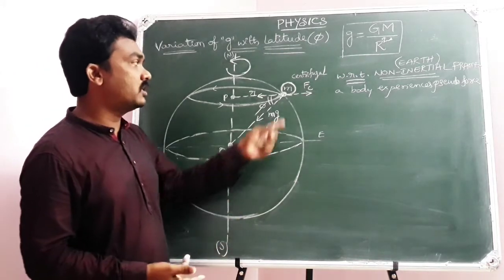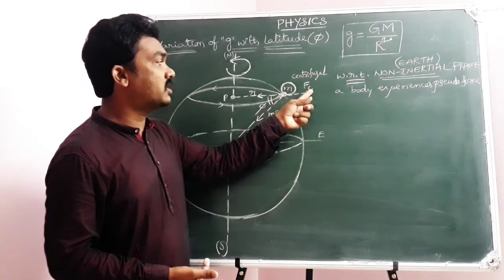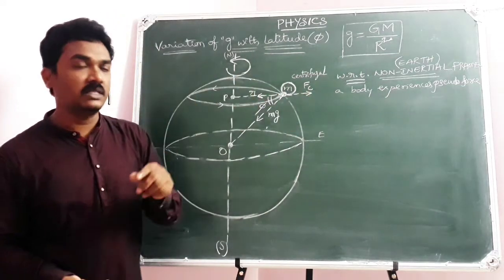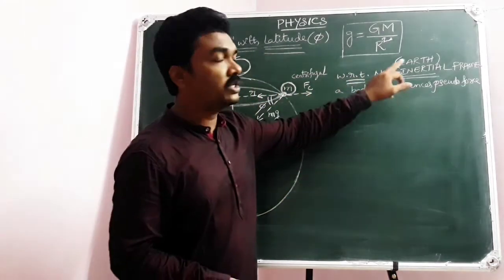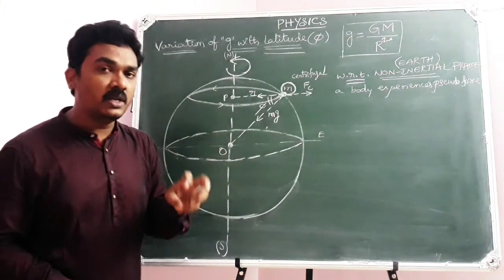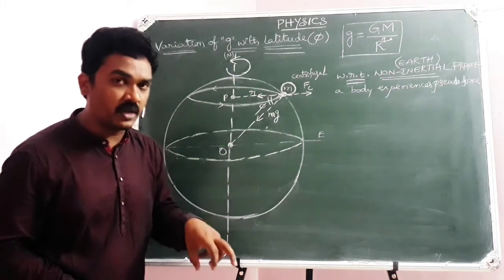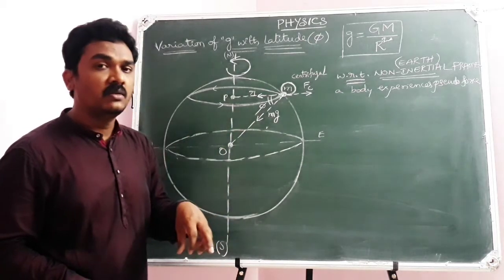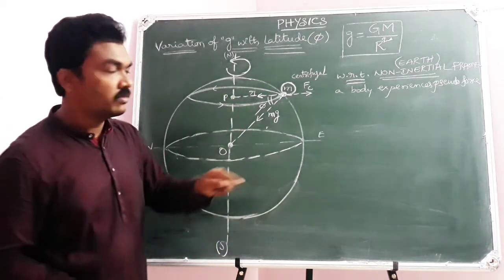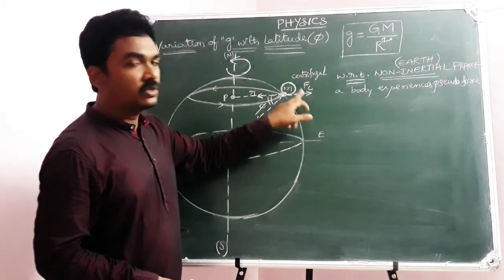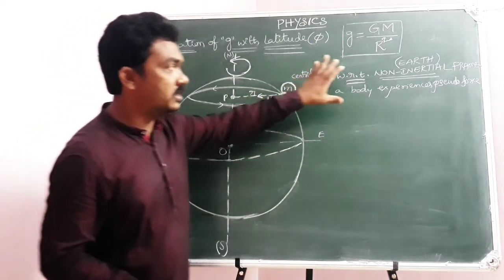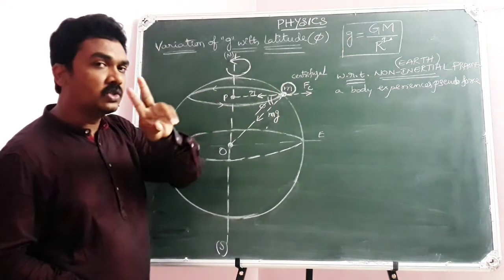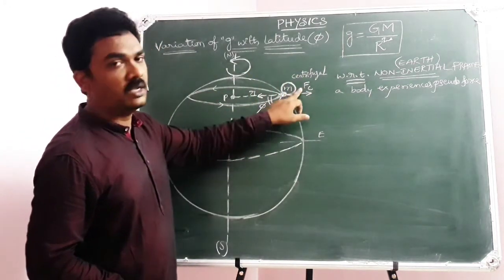With respect to Earth, your mass experiences a centrifugal force because Earth is a non-inertial frame. Any body in the non-inertial frame, any body in the accelerating frame, will experience a pseudo force, away from the center. So ultimately, with respect to Earth, my body experiences two forces, mg and Fc.